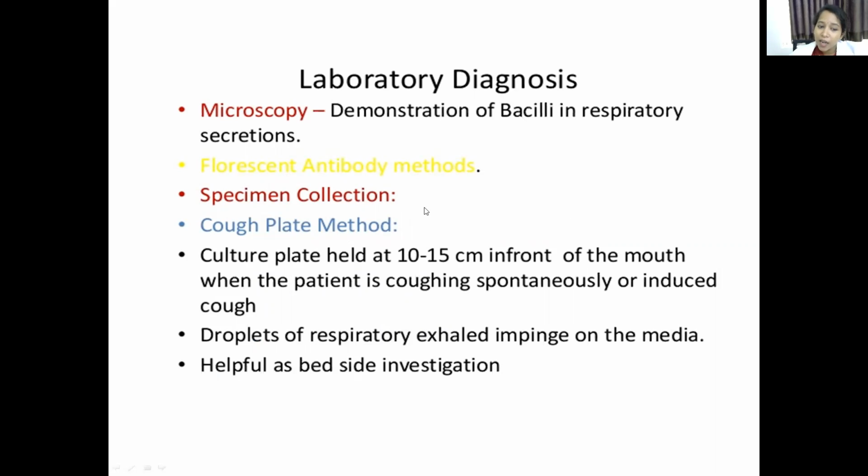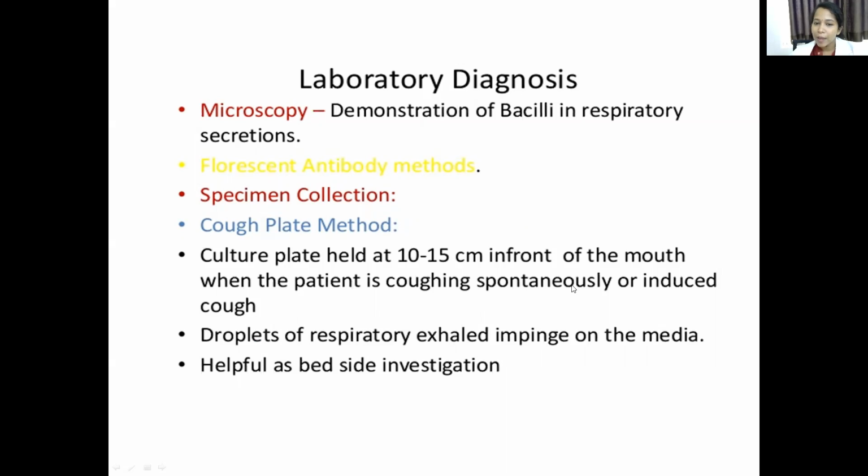For specimen collection, we can use the cough plate method. How is it done? The culture plate, with complex media, is held 10 to 15 centimeters in front of the mouth of the patient, and we ask the patient to cough spontaneously, or we can induce the cough.